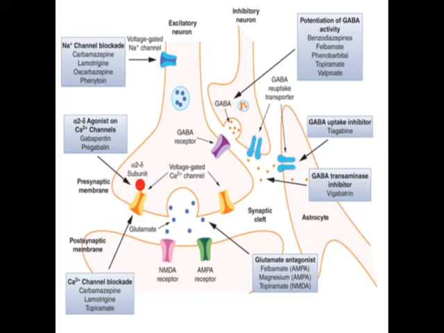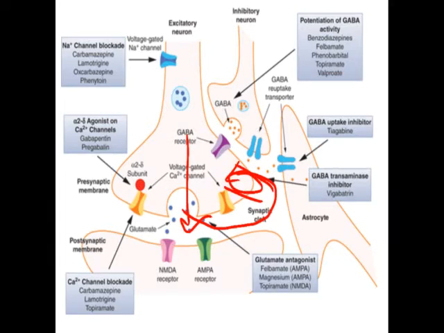So here GABA came into this part, binds to the receptor, then they will perform their activity. But some part of this again enters into the neurons. It is called GABA reuptake. So this is performed by the transporter system that is called GABA transporter.